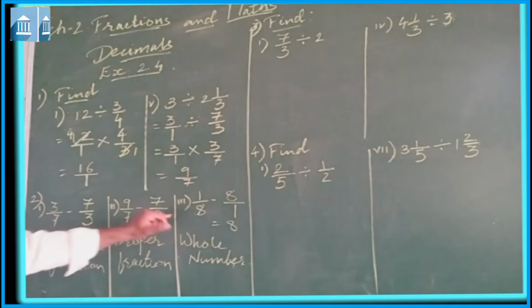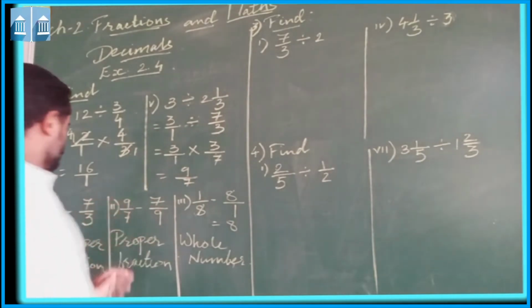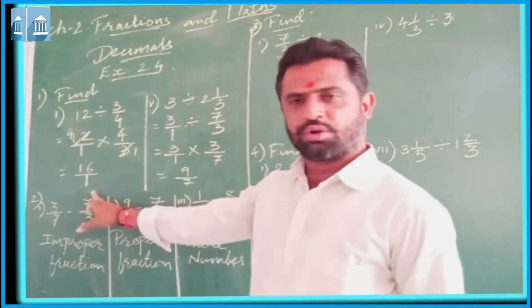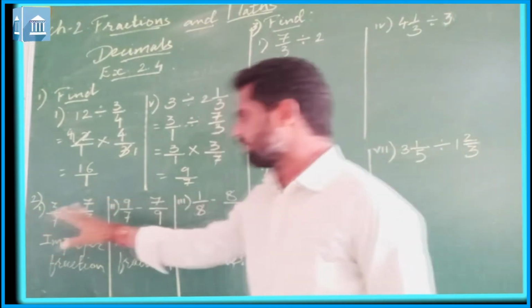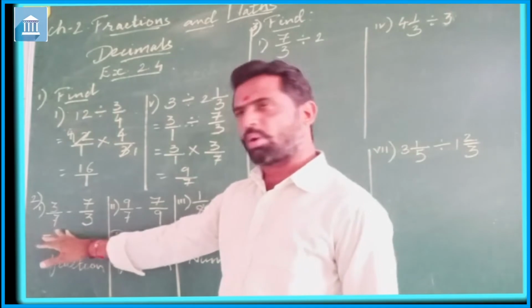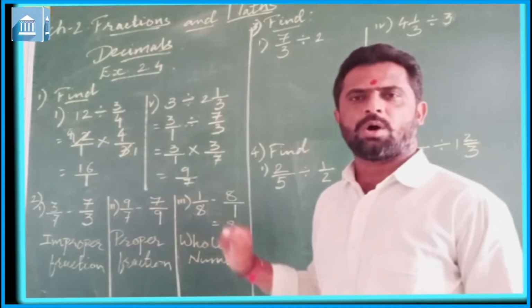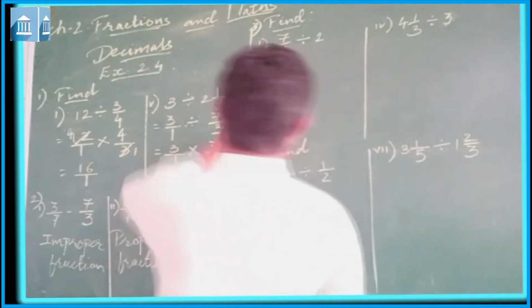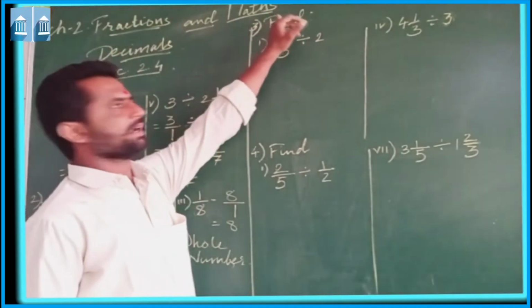In this question number 2, first you need to find out the reciprocal of the number, and then you need to write whether it is an improper fraction, proper fraction or whole number. Now let us see question number 3, that is find.